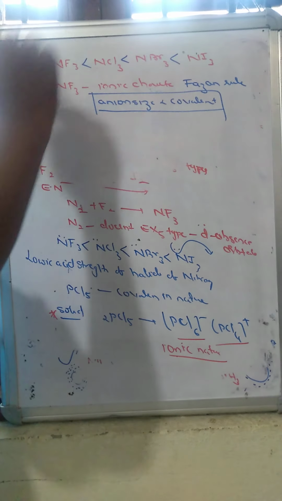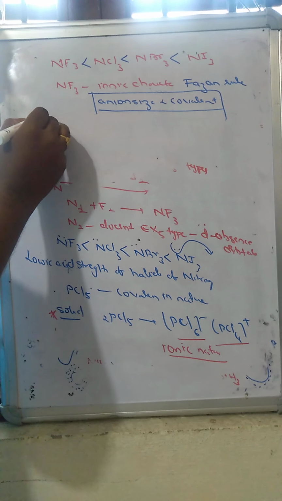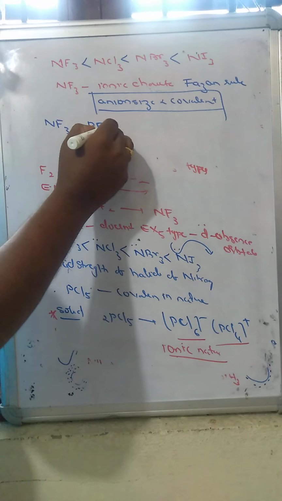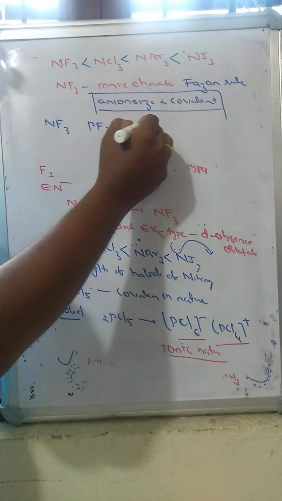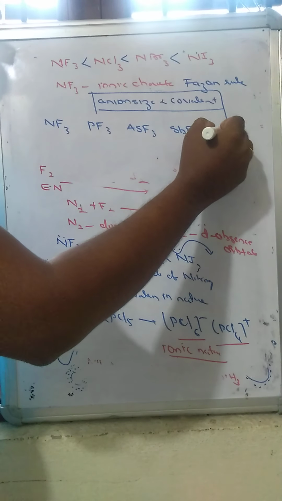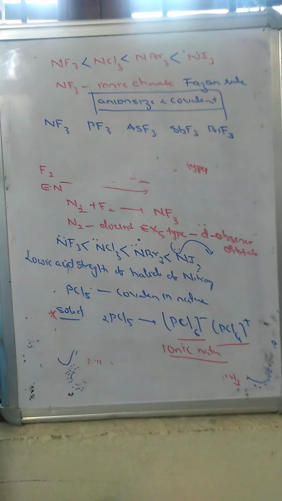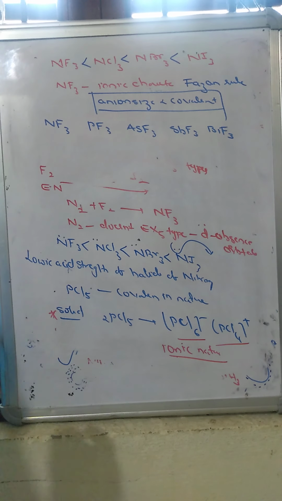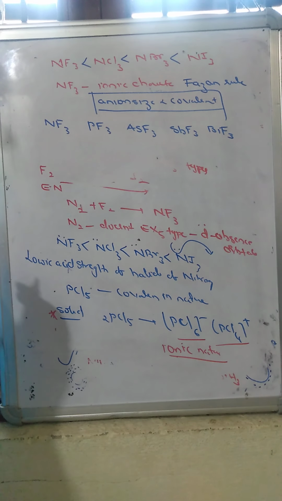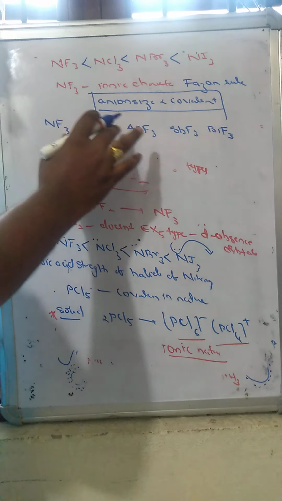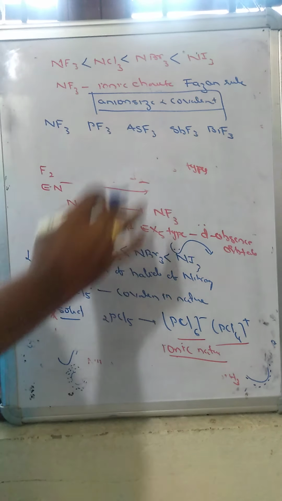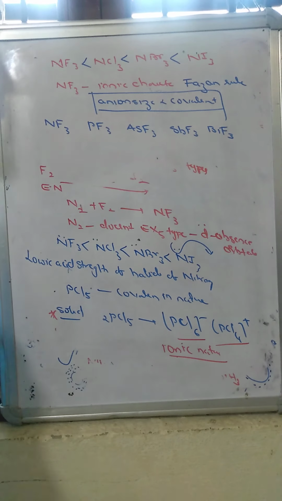When we take the halides of nitrogen trifluoride, phosphorus trifluoride, arsenic trifluoride, antimony trifluoride and bismuth trifluoride, we will see what happens to the covalent character. The anion is the same, but the size of nitrogen, phosphorus, arsenic, antimony and bismuth is different.